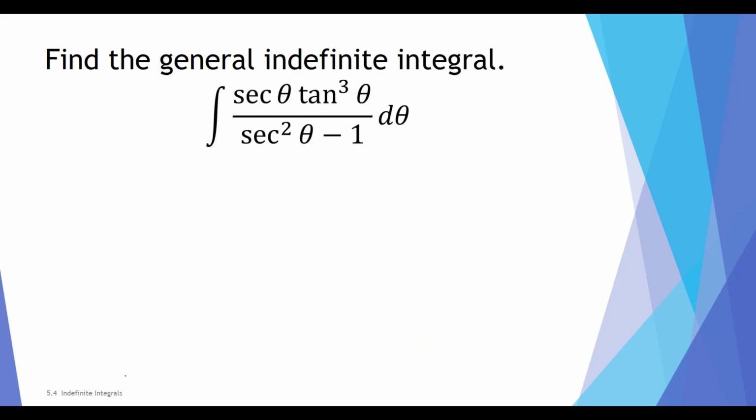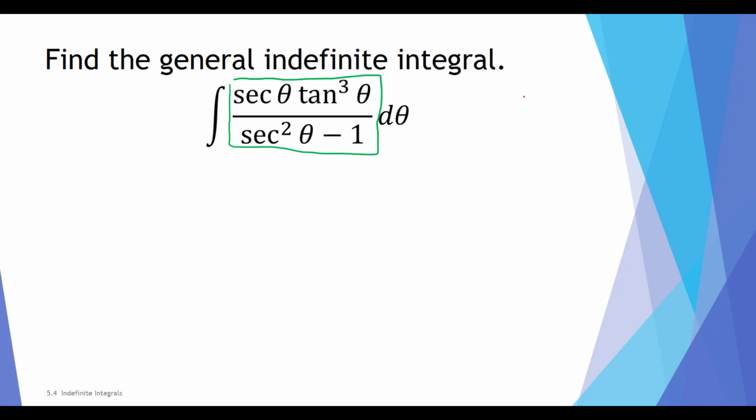One more example. Let's find the general indefinite integral of the function secant theta tangent to the 3rd theta divided by secant squared theta minus 1, d theta. In the previous problem, we used algebra to rewrite our integrand, which is the function inside our integral. In this problem, we are going to use some algebra and also some trigonometric identities.